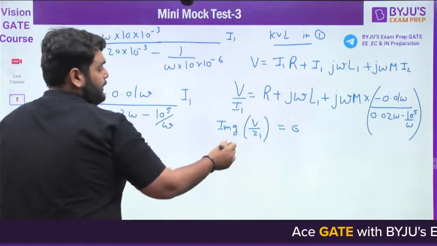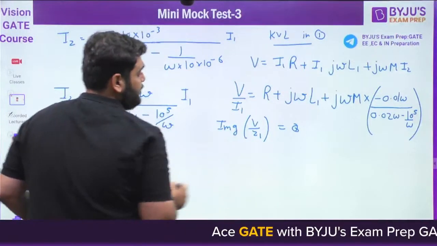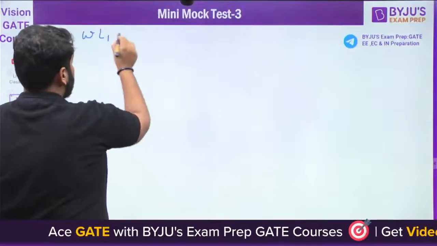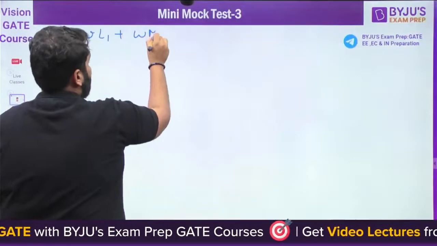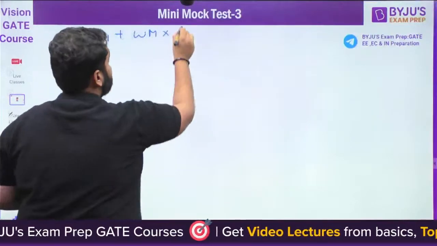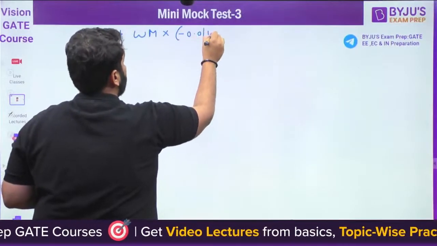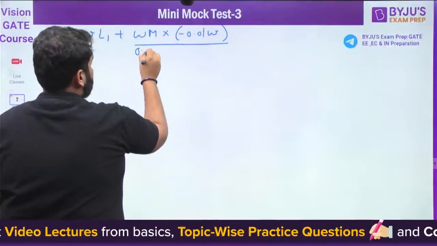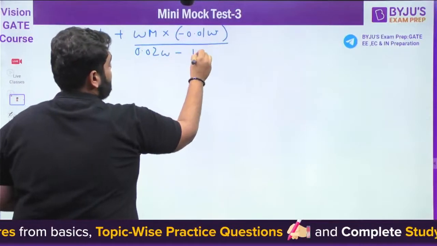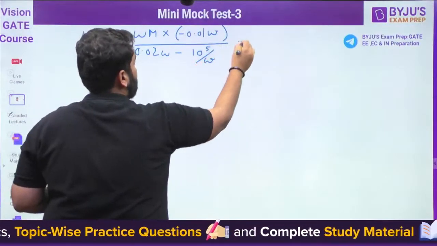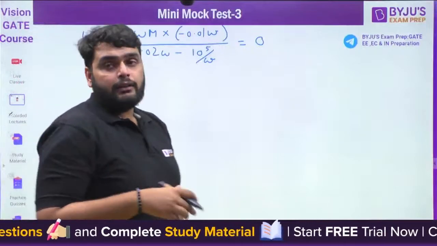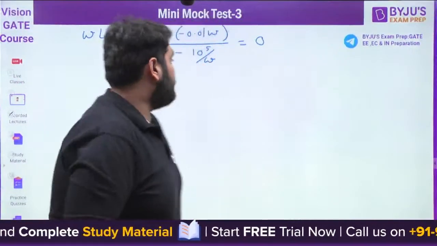What is the imaginary part here? You can see this is the imaginary term, which is omega L1. So omega L1 plus omega M multiplied by minus 0.01 omega divided by 0.02 omega minus 10 raised to power 5 divided by omega should be equal to 0. Yes or no? Now we have to put all the values.